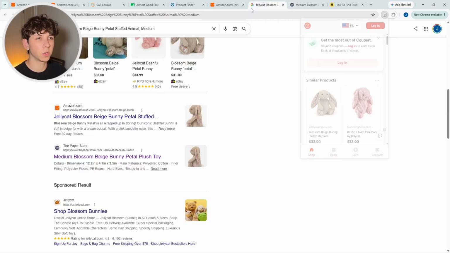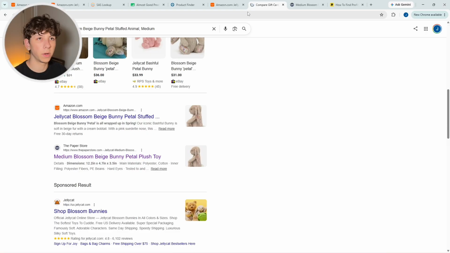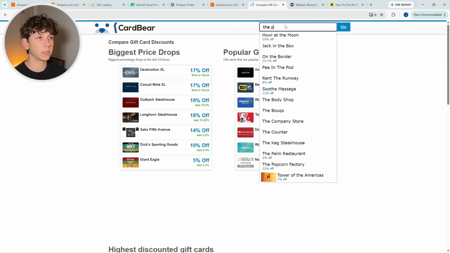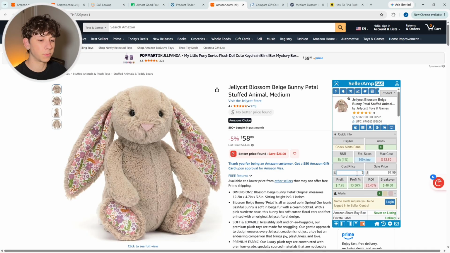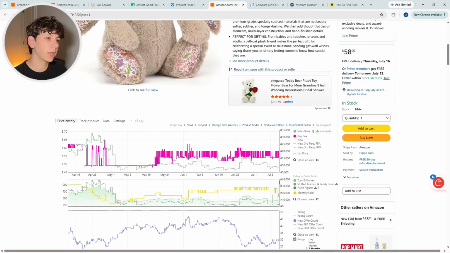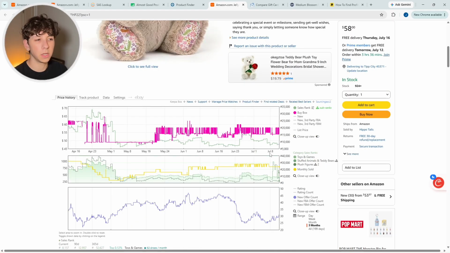Or if The Paper Store offers discounted gift cards on a website called Cardbear, we can take a look here. Looks like they don't. So maybe we're going to pay $34 out the door for this product today, which we can see is pretty close to being profitable here and might actually cut it if the analysis on this product is good enough.